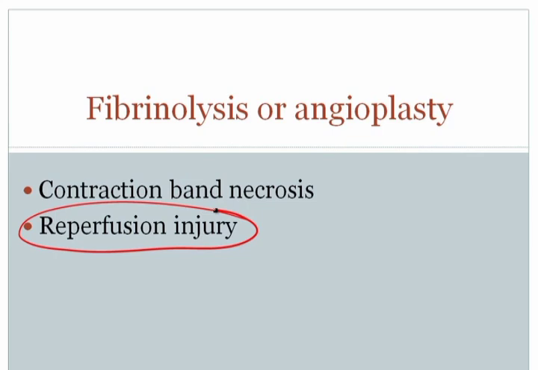The way this would present is that you've got a patient who, for example, has an elevated level of cardiac enzymes. You then go in and open up the blocked blood vessel, and after you open the blocked vessel, the cardiac enzymes continue to rise. And so examiners can ask you what's going on. The answer is that this is an example of reperfusion injury. When you gave back blood, you gave back oxygen, and the oxygen eventually resulted in the formation of free radicals, which then further damaged the myocardium. Again, reperfusion injury is very high yield.